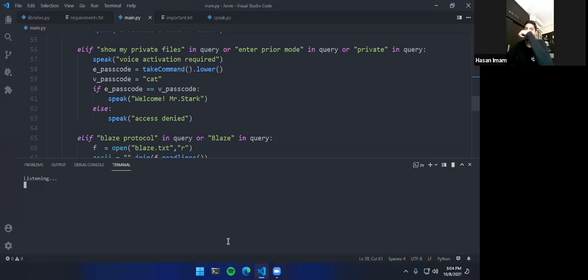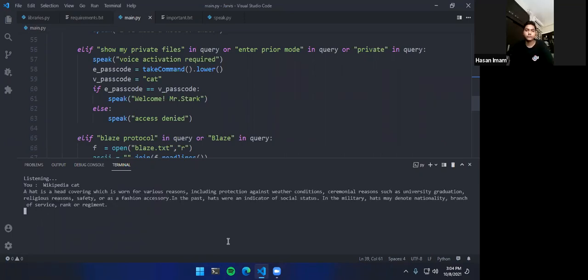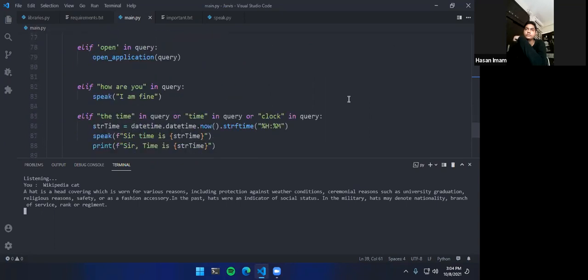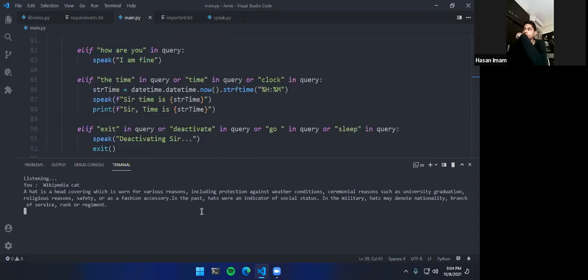Welcome, boss. Wikipedia cats. Searching. All right, so it's searching. According to Wikipedia, a hat is a head covering which is worn for various reasons, including protection against weather conditions, ceremonial reasons such as university graduation, religious reasons, safety, or as a fashion accessory. In the past, hats were an indicator of social status. In the military, hats may denote nationality, branch of service, rank or regiment.